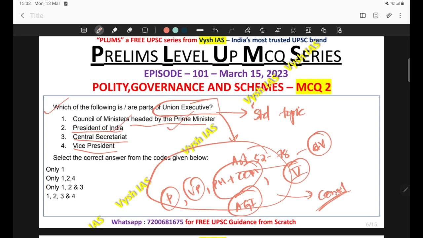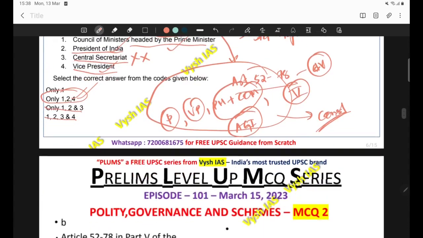Fine. Then come to the third, Central Secretariat. Nowhere in this part 5 is Central Secretariat mentioned. So you can infer that this particular statement is going to be wrong, and you can eliminate 3. And the fourth is Vice President, this is also mentioned. So fine. So 1, 2 and 4 is the correct answer. So option number B, only 1, 2, 4, this is the correct answer.